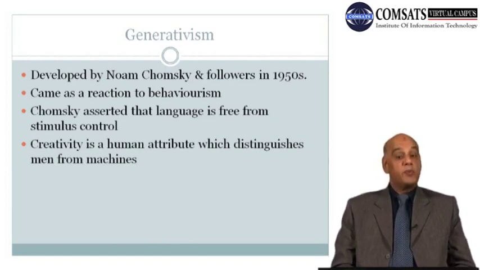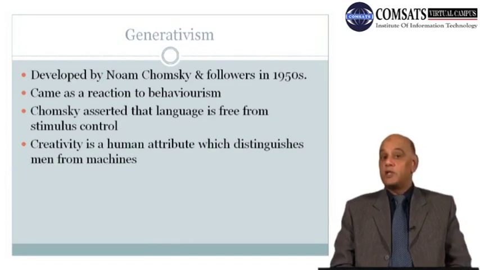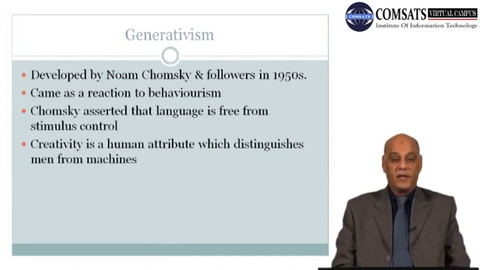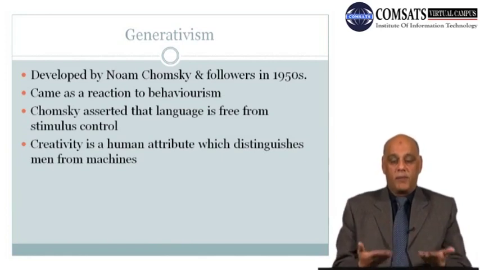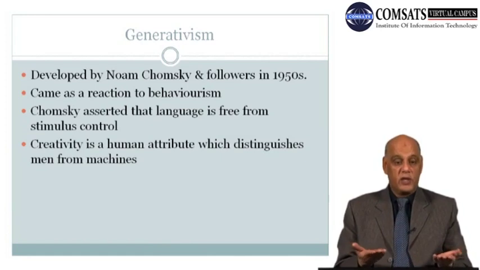It came as a reaction to behaviorism. Now, Noam Chomsky, in fact, was against any stimulus-produced language. He was against the behaviorists. The movement given by behaviorists was that a person produces language under the influence of some stimulus.